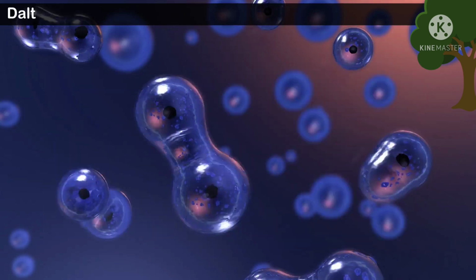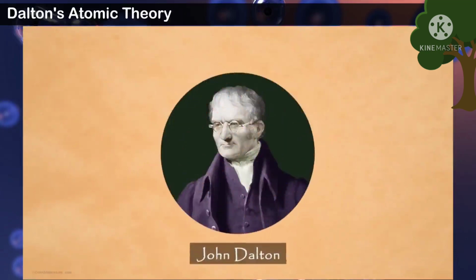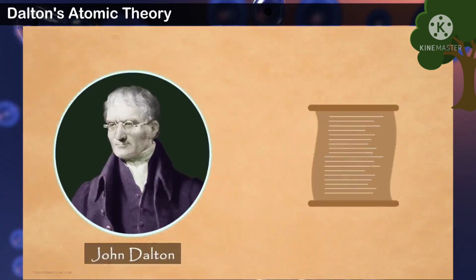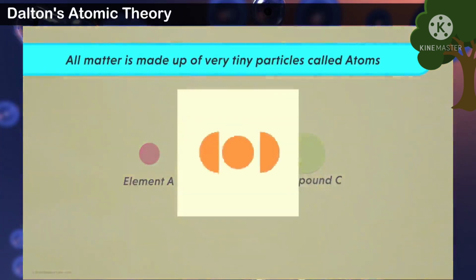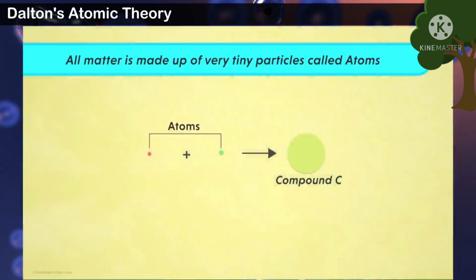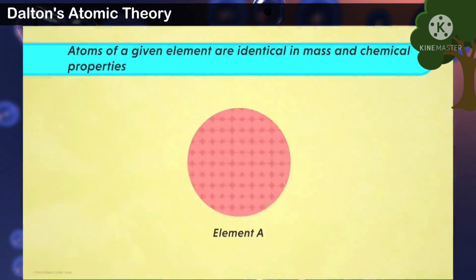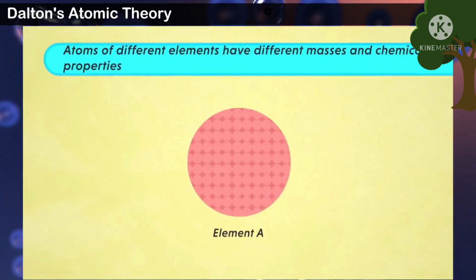Dalton's atomic theory. In 1808, Dalton published a new system of chemical philosophy in which he proposed the following features, which later became famous as Dalton's atomic theory. 1. Matter consists of tiny, indivisible particles called atoms. 2. All the atoms of a given element have identical properties including mass. Atoms of different elements differ in mass.